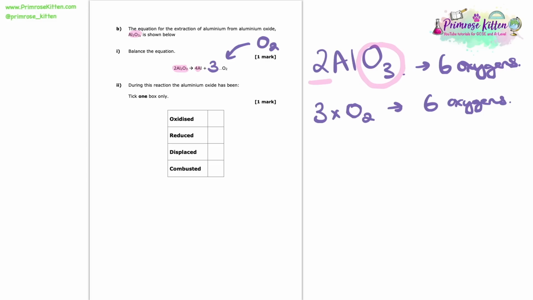So during this reaction, we need to ask ourselves, has the aluminium oxide been oxidized? Has it been reduced? Has it been displaced? Or has it been combusted? So here I can see that that aluminium has lost its oxygen, and we know that reduction is the loss of oxygen. So as a result of that, we can tick the box which says reduced.